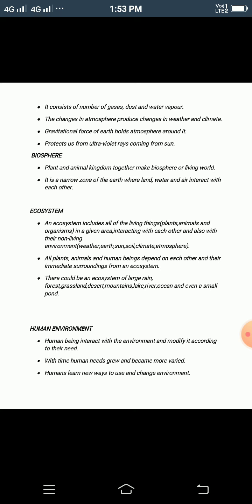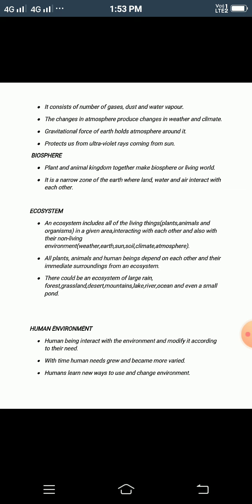It is an interaction zone of the earth, with land, water and air interacting with human beings and the natural environment.